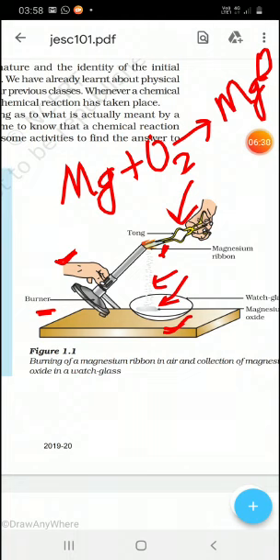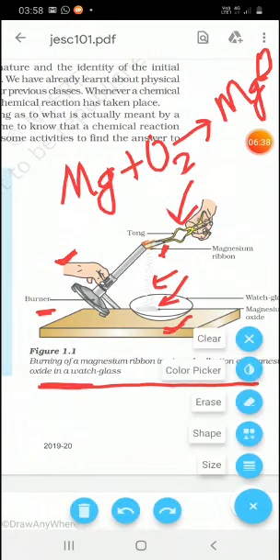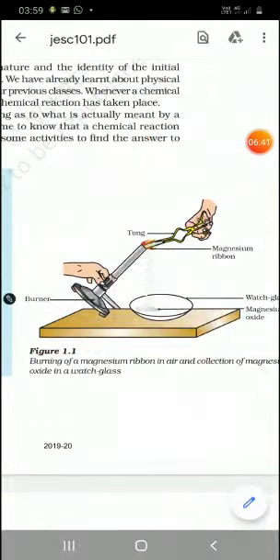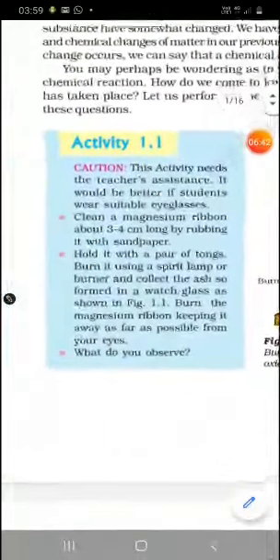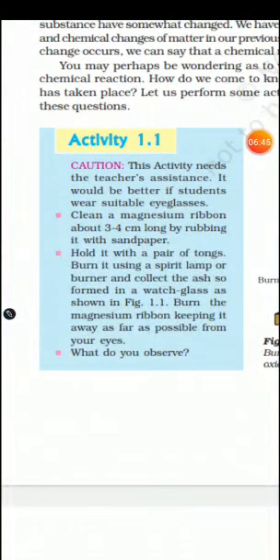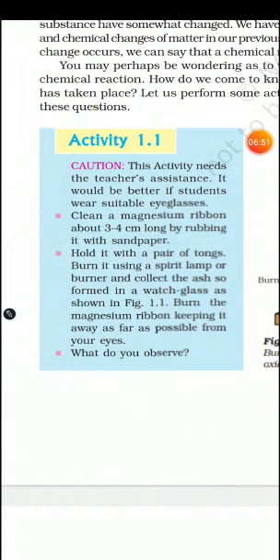It is written here: burning of a magnesium ribbon in air and collection of magnesium oxide in a watch glass. Okay, that is the activity, so we have to read it also. Next point: clean a magnesium ribbon about 3 to 4 centimeter long by rubbing it with sandpaper.